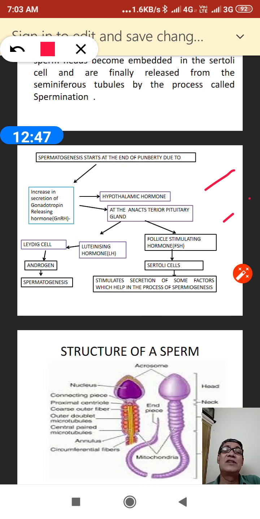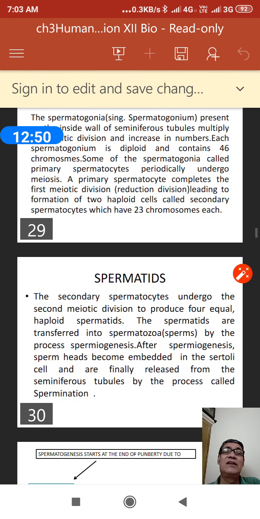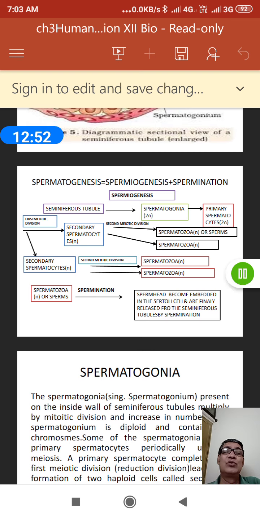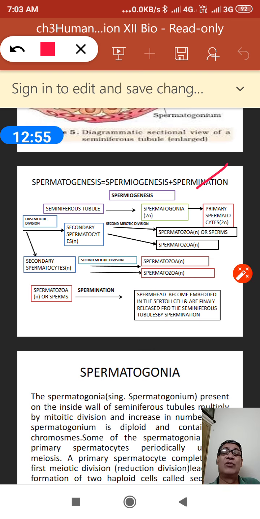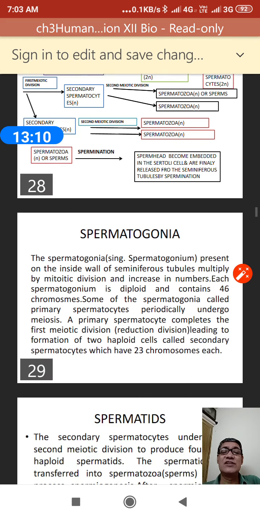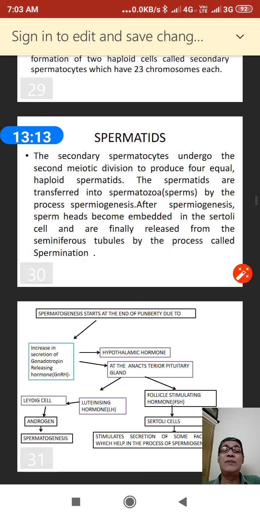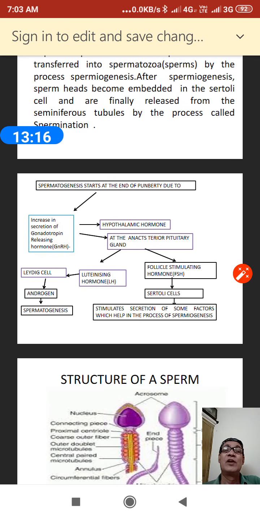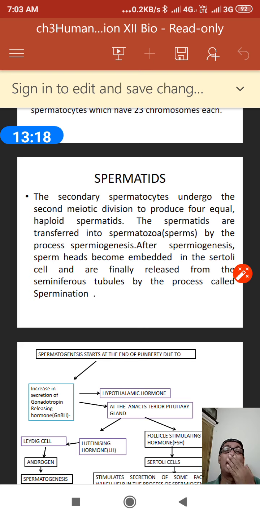Here you see we are explaining the entire procedure through this flow diagram, and ultimately spermatogenesis is said to be spermiogenesis plus spermiation. Now the question is, what is the structure of a sperm? Actually, before discussing the structure of a sperm, we have to talk about the hormonal aspect. This process has a hormonal background. Without the hormone, this process cannot start at puberty.